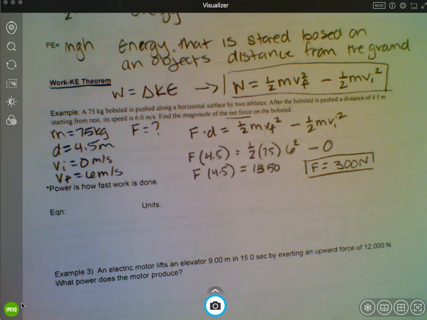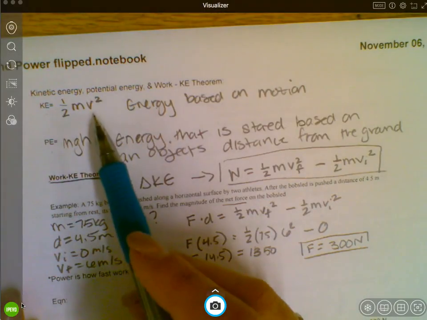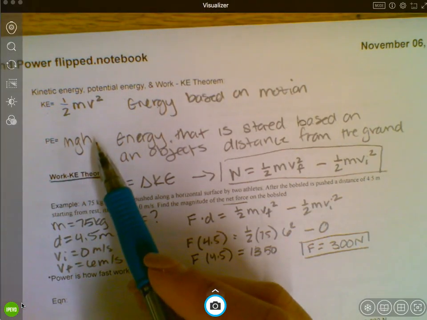Okay, you will have some problems where you just use these equations. But these you just plug in, okay? So it shouldn't be too difficult.